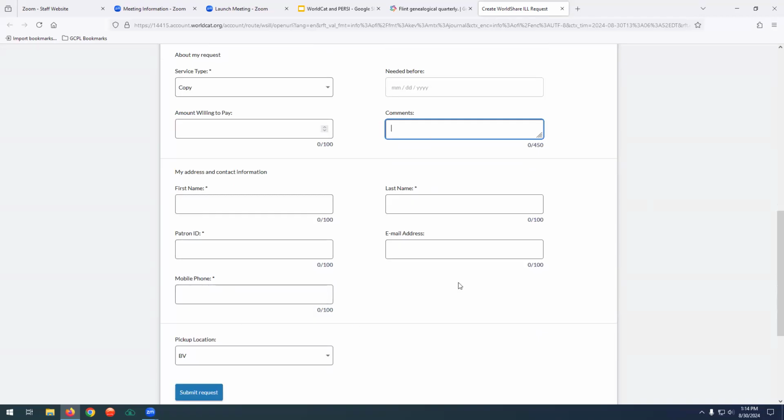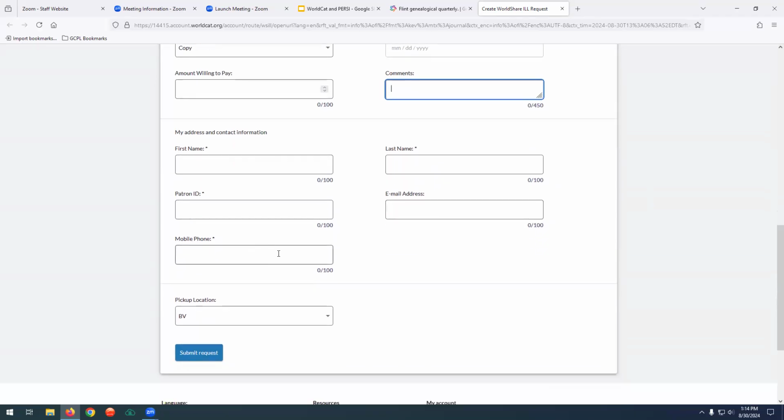This right here is the part that you need to fill out. Your name, first name, last name, ID. Email address is optional, but do put in a phone number, or an email address, either one. I mean, you have to have a phone number, but go ahead and put an email address. That way, if there is any problem with your request, they're not able to get it, they can only send it via email, anything like that, we know how to contact you and discuss what's going on with you.